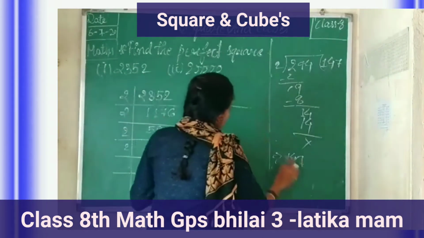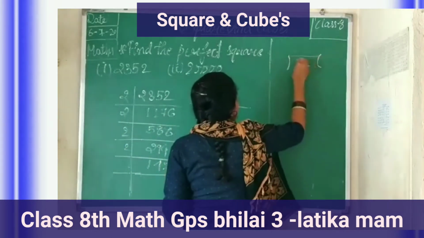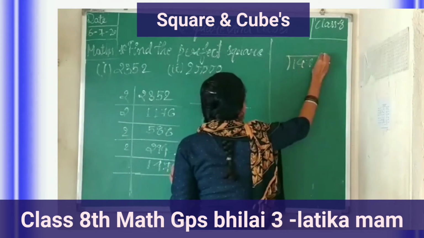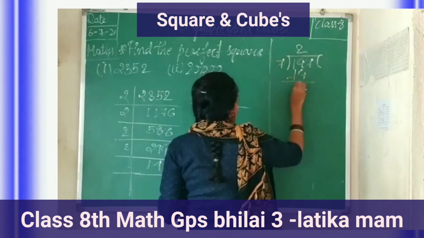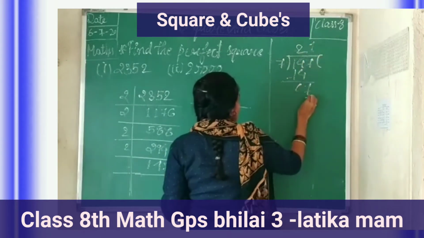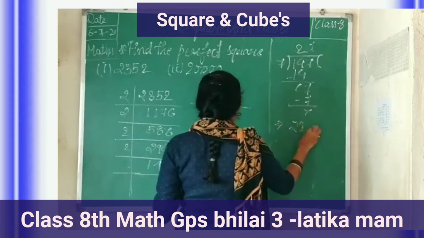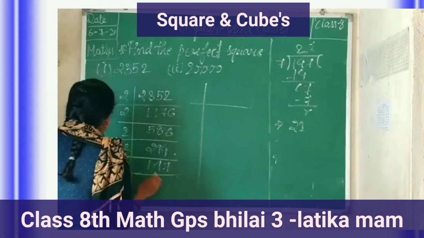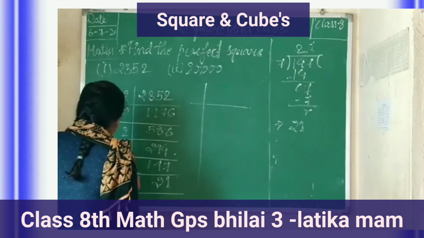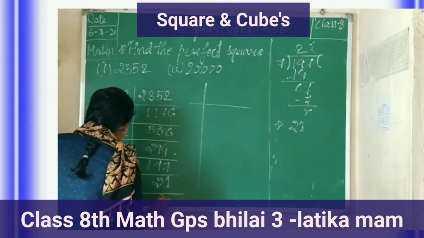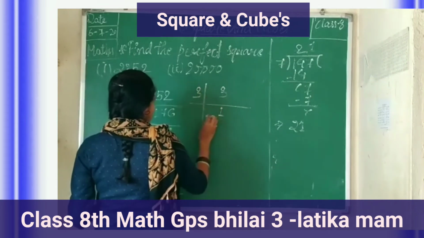You can take the division method also for explaining what number 147 is divided by. 7 twos are 14 and 7 ones are 7. Answer 21. 7 threes are 21.